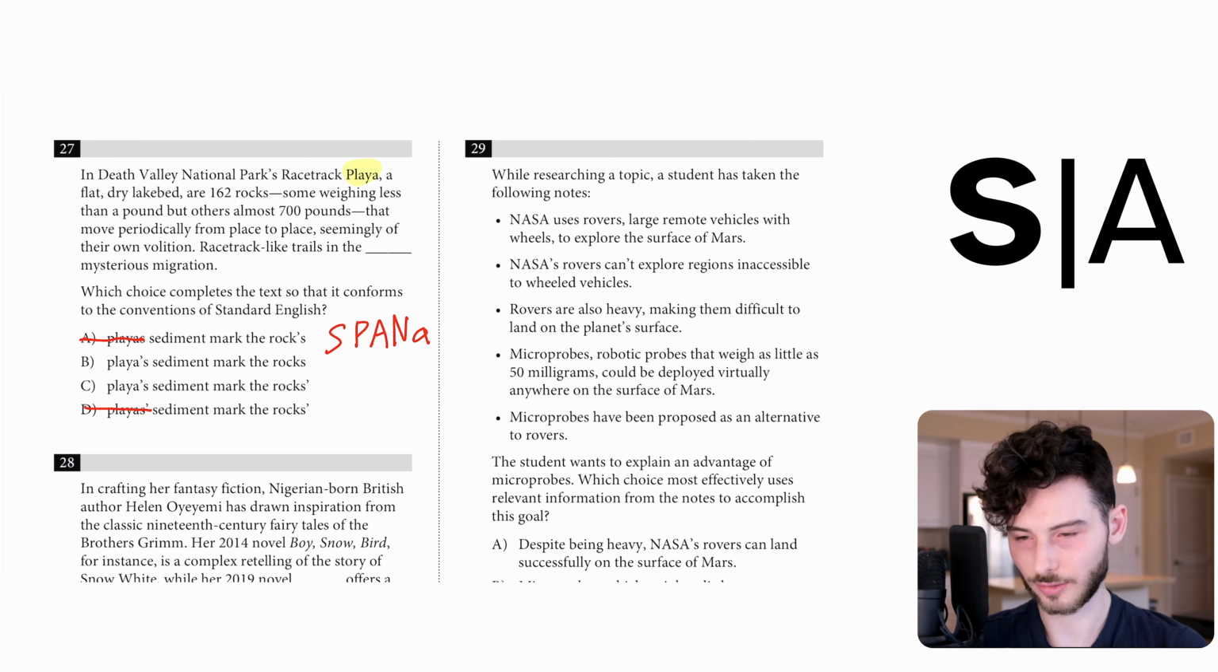That means the only thing left to consider is rocks. Do we need a possessive plural rocks, or do we just have rocks without a possessive? In this case, we need to have possessive because we have another noun, migration. The trails mark the rocks' migration. You wouldn't be able to just put another noun after rocks. That would be kind of weird.